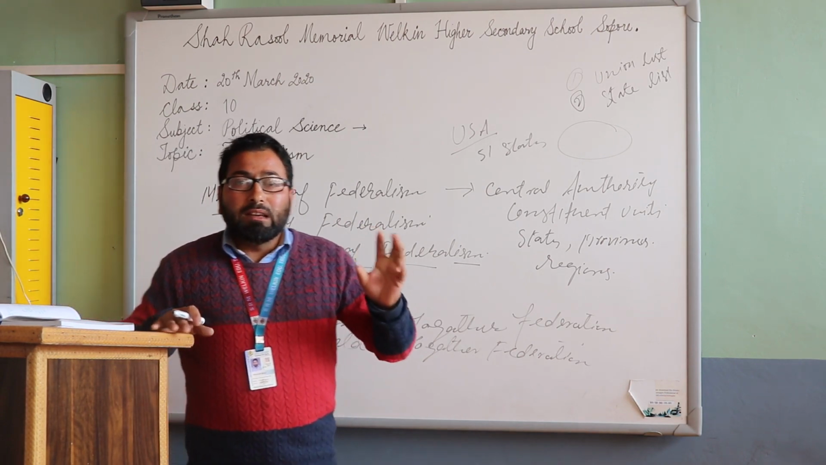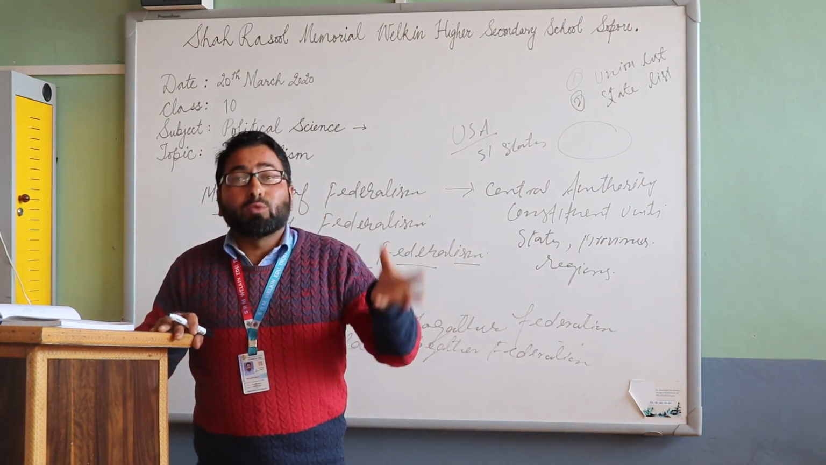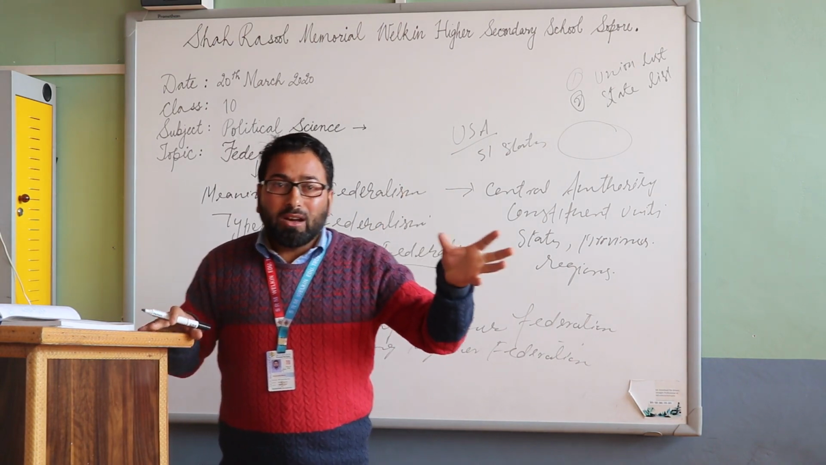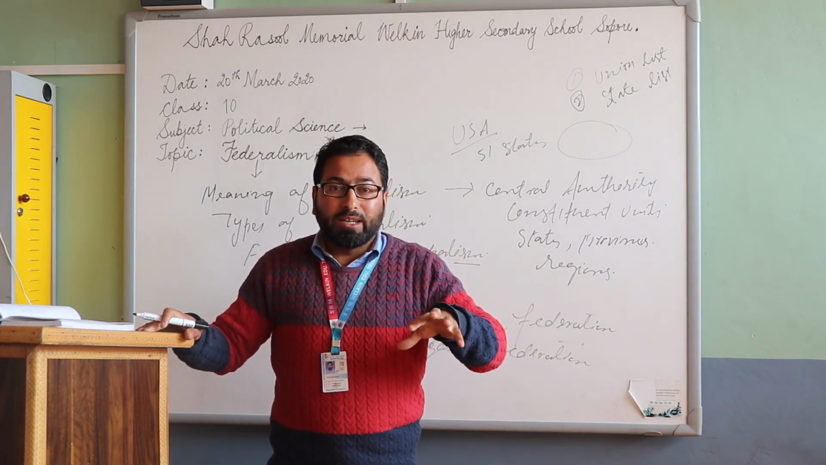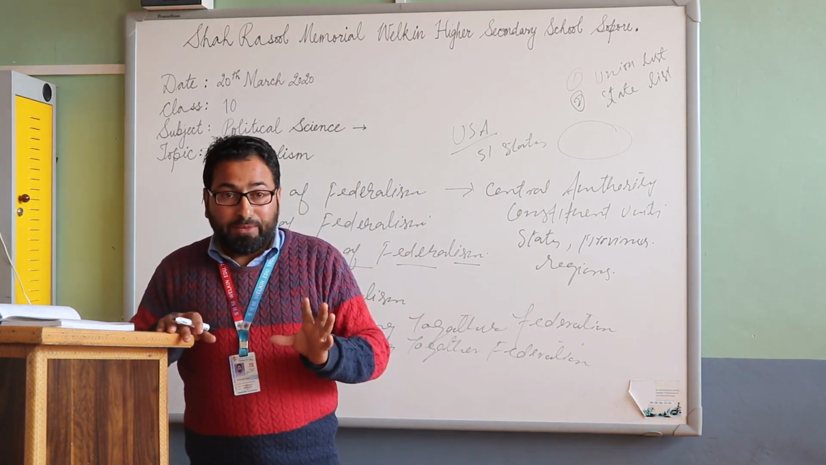We see that there are different tiers of the government, but they rule the same people. Like the central government, they rule over the people of India. The state government rules the same people of India in their respective states, but their jurisdiction is different.